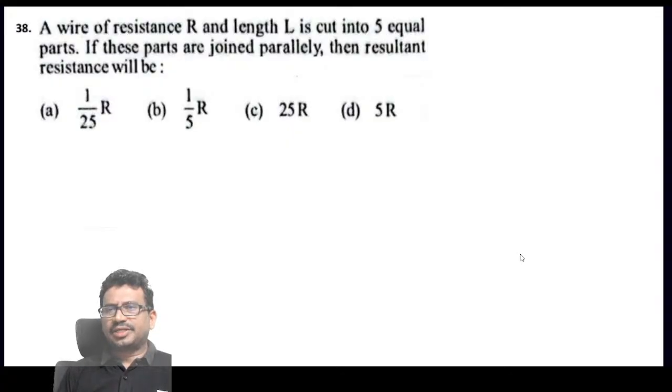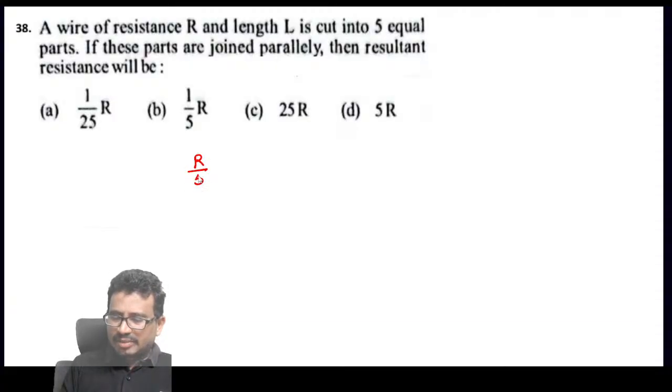Length L is cut into 5 equal parts. So for 5 equal parts, each resistance becomes R by 5. And these are joined in parallel, so then this value becomes R by 25.